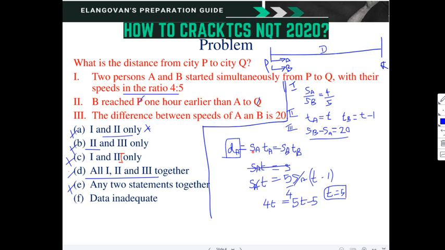Now what is the distance? For distance we need SA into TA, correct? We need SA into TA. So how to find out this? What can be done?